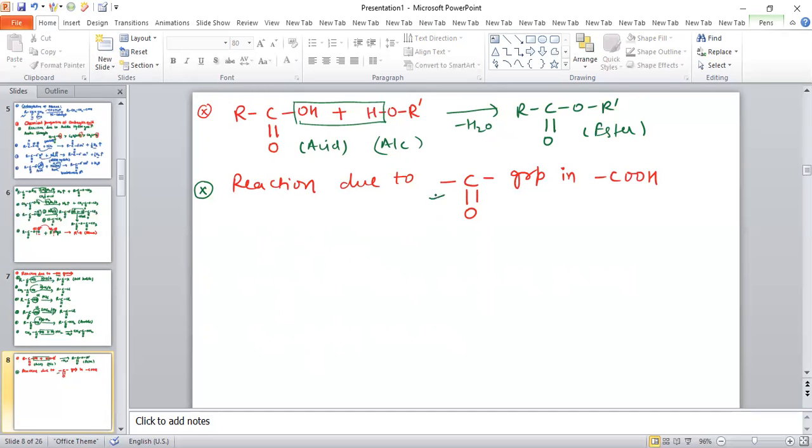The reaction due to this group is only a reduction reaction.